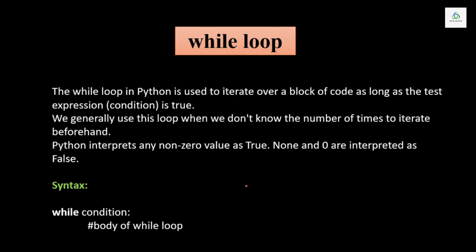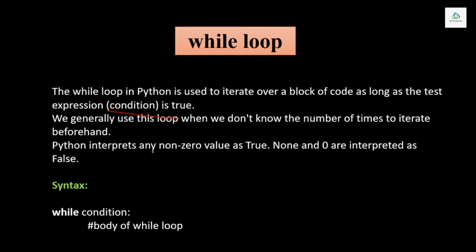Today I am going to discuss while loop. Python again provides us a second iterative or looping statement called while loop. It is used to iterate over a block of code as long as the test expression, or you can say a condition, is true. We generally use this loop when we don't know the number of times to iterate beforehand.